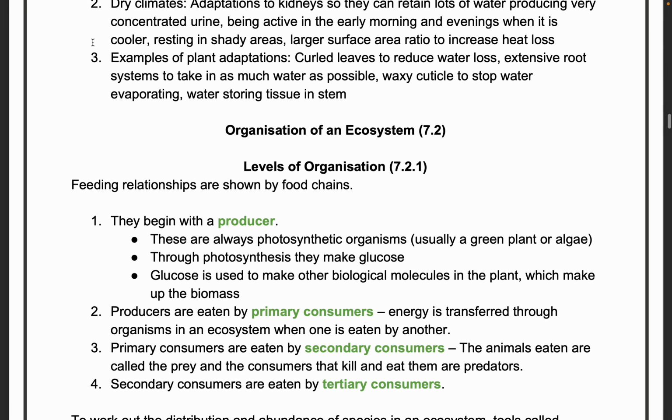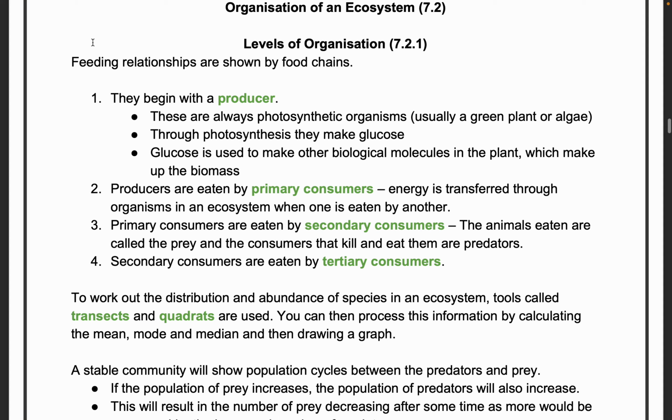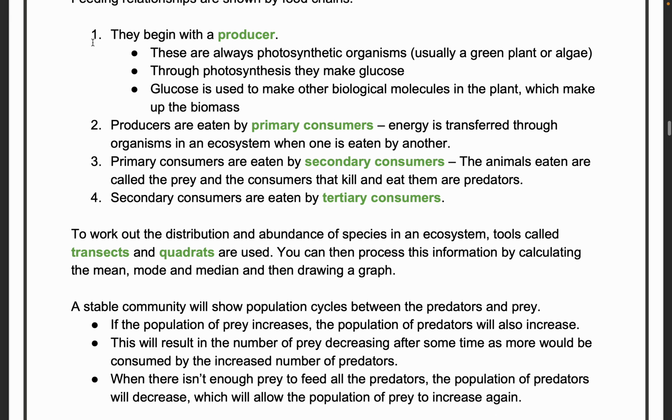Organization of an ecosystem: how an ecosystem nicely organizes and what the levels in the organization are. Feeding relationships are shown by a food chain, so here you need to know about the food chain. They begin with a producer. They are always photosynthetic organisms, usually a plant or algae. So producers are always simple; it starts from simple things like algae or plants.